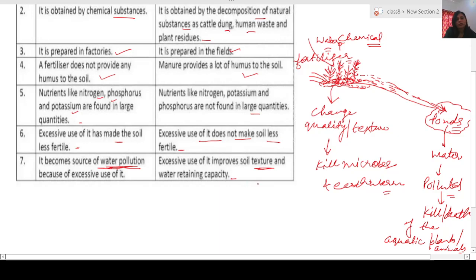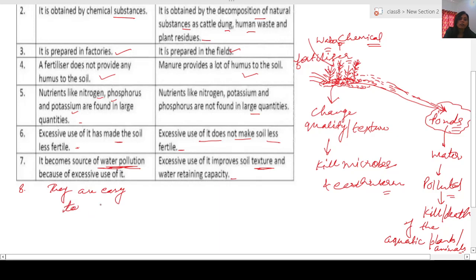On the other hand, it gives good quality to the soil, and it helps in the water retention ability of the soil. Apart from this, you can also add one more point here, that fertilizers are easy to transport.